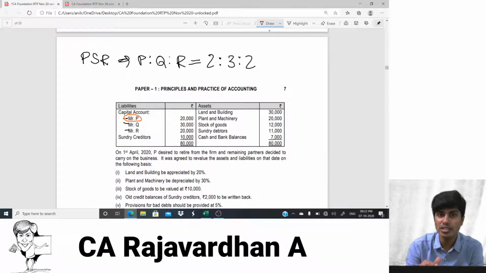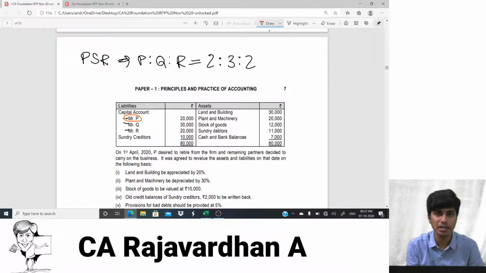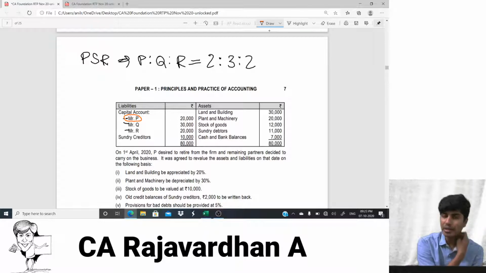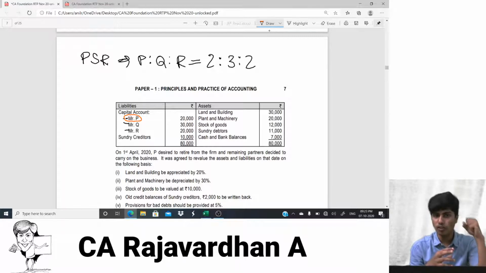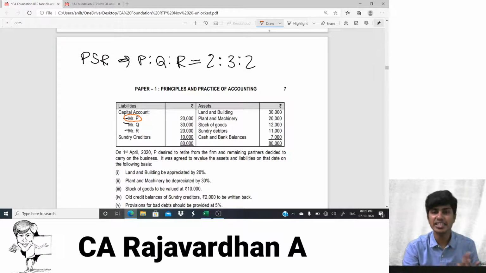So you would have to revalue the assets today, recognize the profit which is not realized, recognize the unrealized profit, and then give a share of it to the retiring partner. You guys get it? In other terms, why exactly do we revalue the assets on retirement, admission, or death? Now, in the case of retirement, P is going out of the firm. When P is going out of the firm, P is selling his share to Q and R. When he's selling his share, he is basically selling his right on the assets and his right on the liabilities. So when you're selling something, you need to know the value of it.